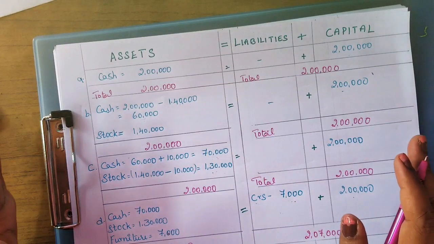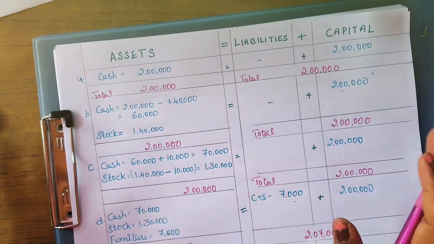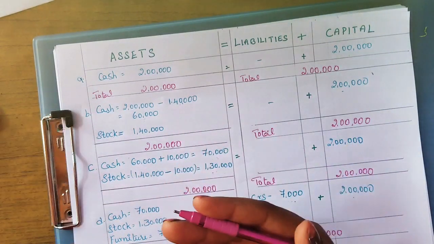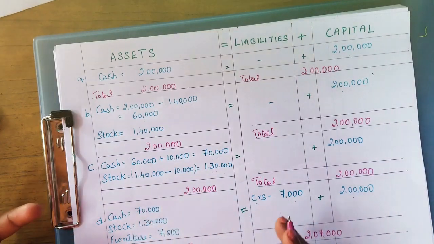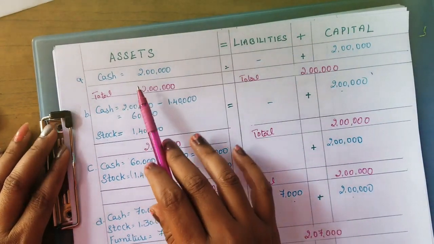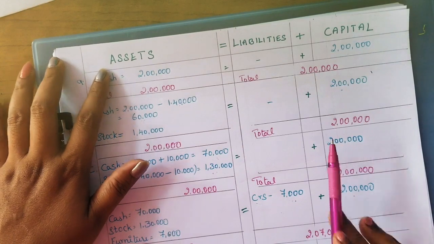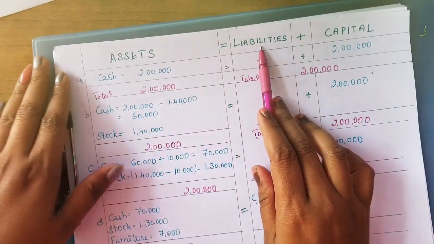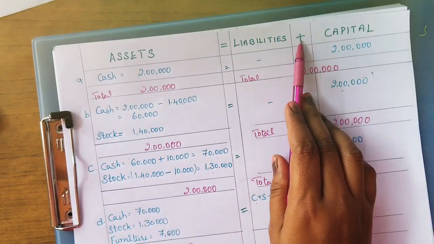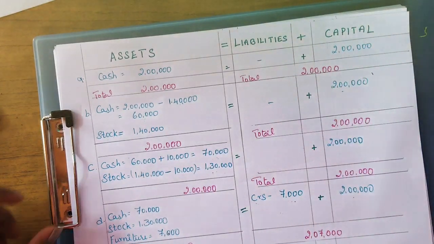It is very important to identify the aspects, that is, which account is affected. So this equation, kindly be thorough. Assets equals, always, liabilities plus capital.